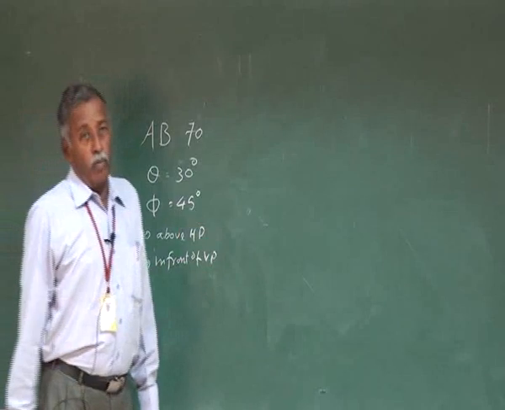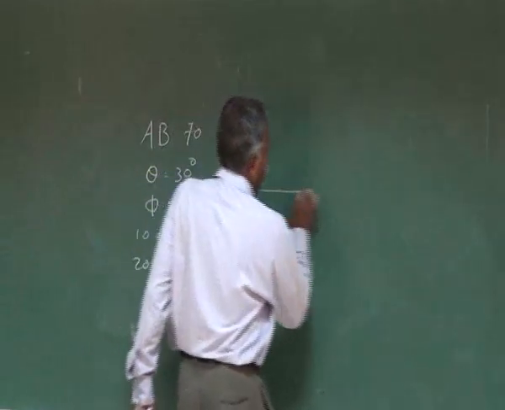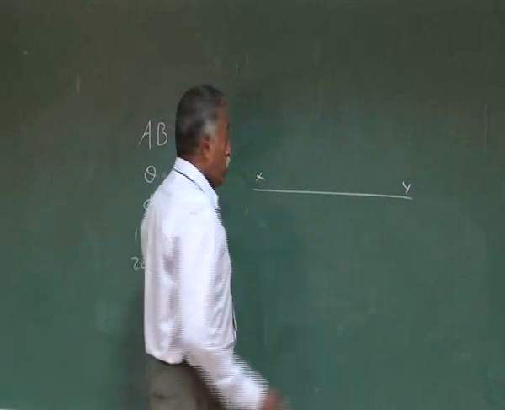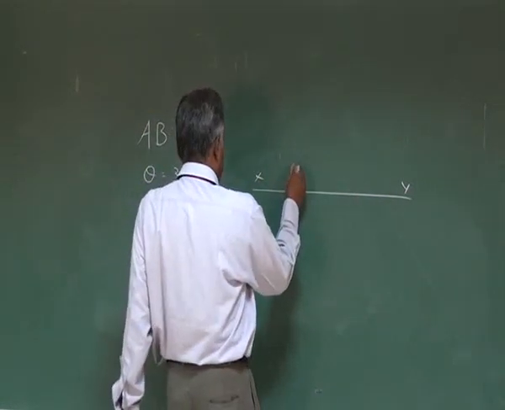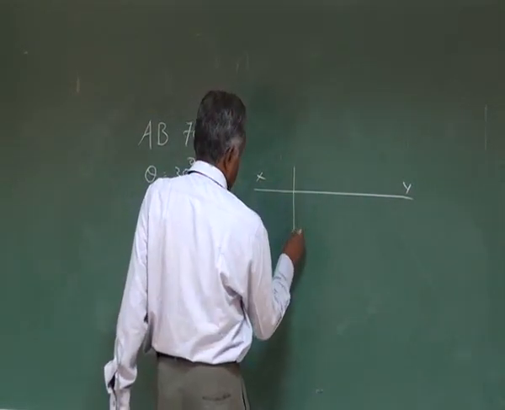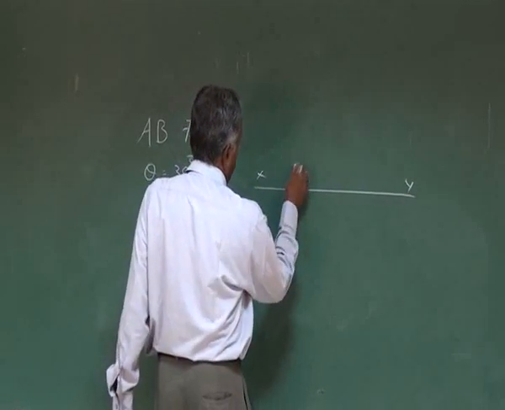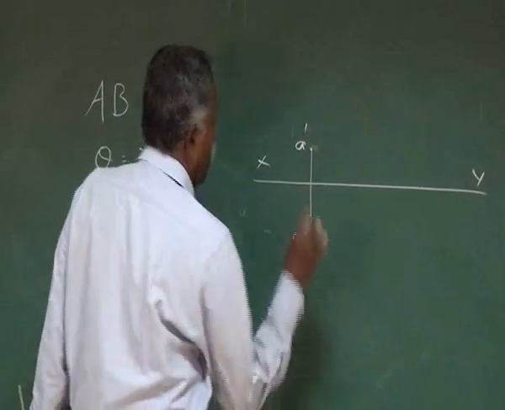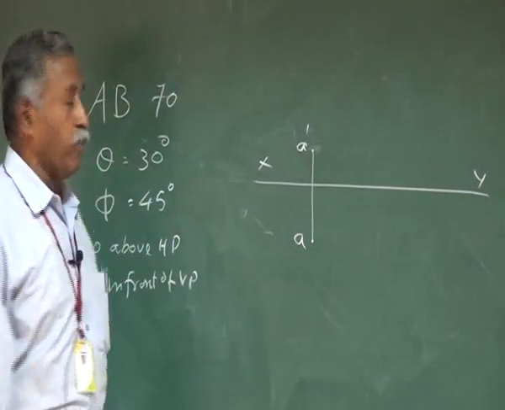How to solve this problem? Take an XY line, mark the point A and A dash. A is 10 mm above HP, so A dash, and A is 20 mm in front of VP.